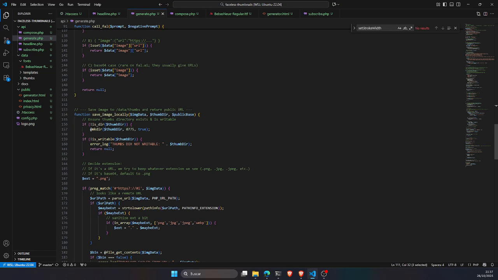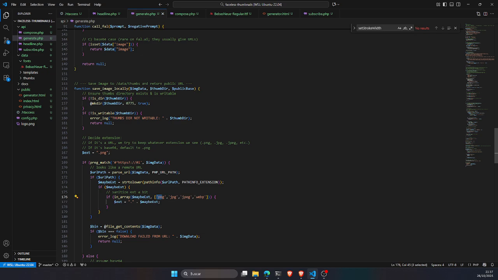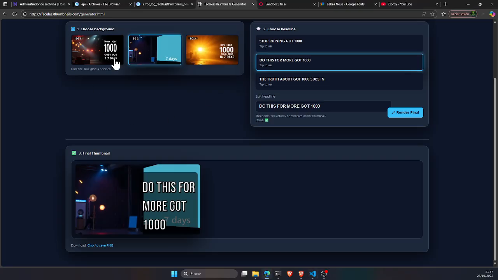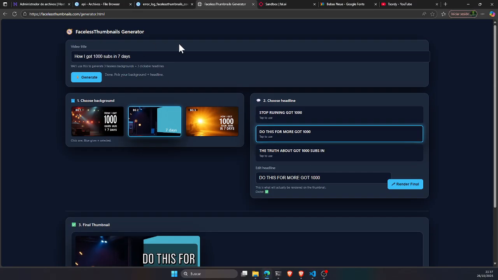Also about the format, whether it was only PNG or JPG, because sometimes it generated one or the other. And yeah, I had some issues during this afternoon building that. But I'm happy that I have an actual MVP working here.